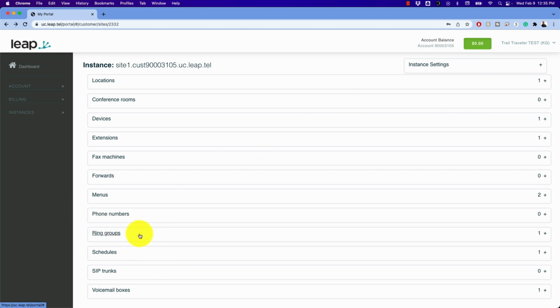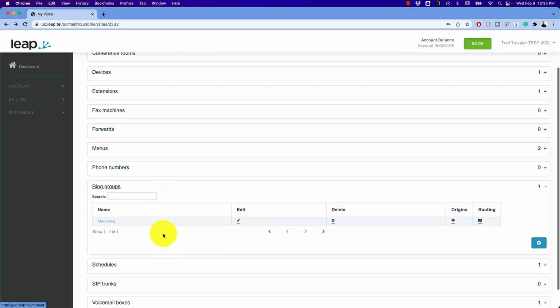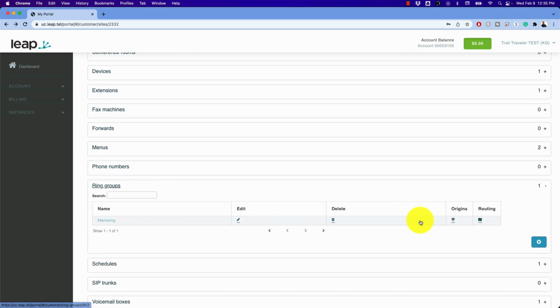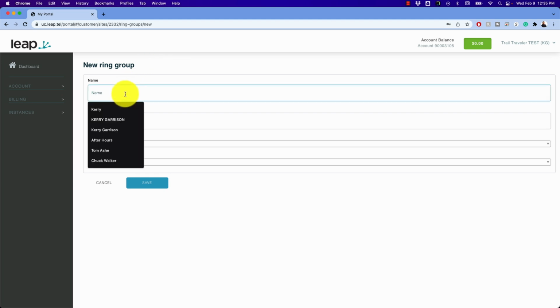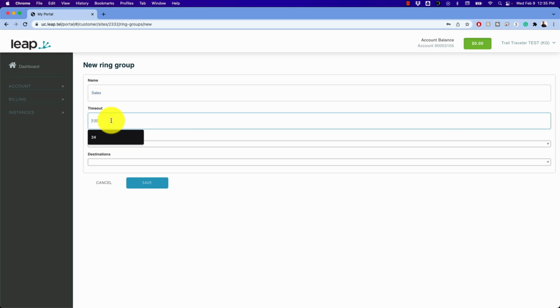So we're in the Cadence system here. We go to ring groups. Now I've got a marketing group in here. I'm just going to go ahead and hit plus, and we will call this sales, and we have a timeout. So the timeout is how many seconds it's going to wait before it goes to the failover destination. And that can be another group, it can be an extension, it can be a voicemail, it can be any number of things. It can be another menu.